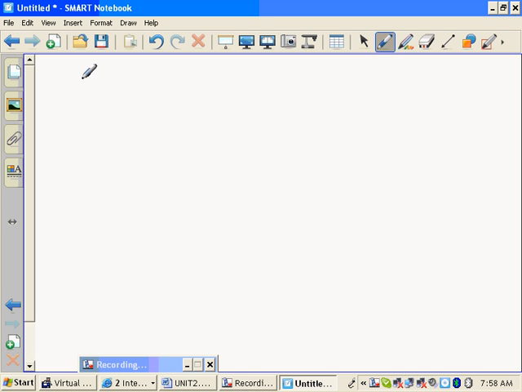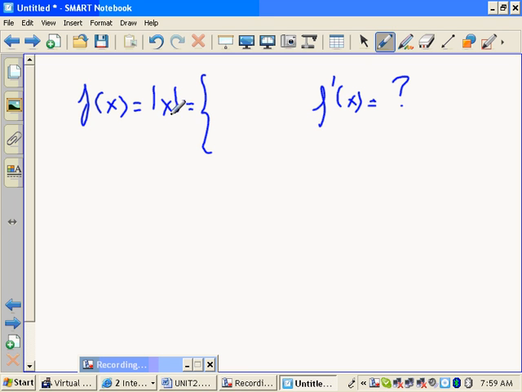So let's take a look. Let's say f of x is the absolute value function. My question is, what's f prime, using the definition of the derivative? Okay? Well, as luck would have it, you could define this as a piecewise defined function. Can't you? What if x is negative?